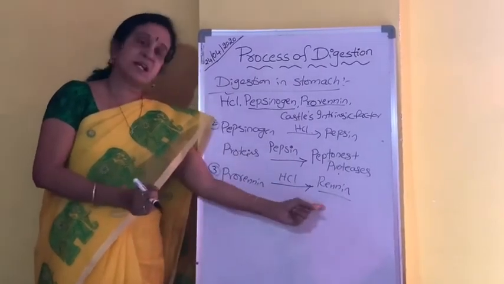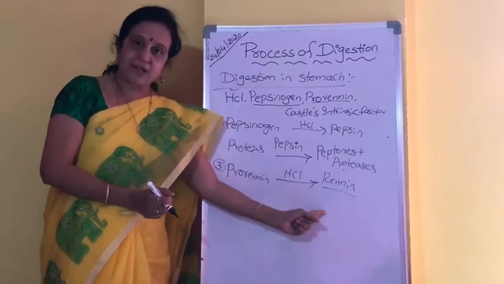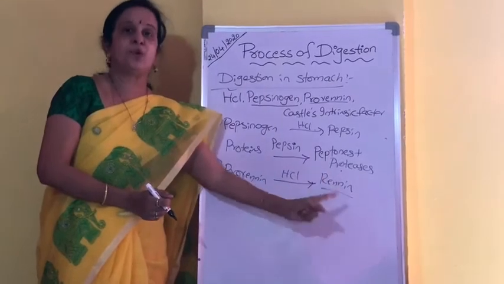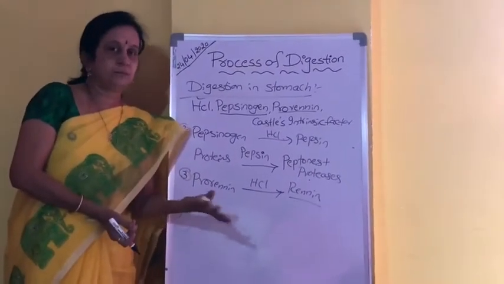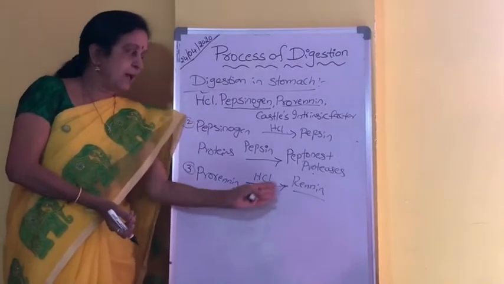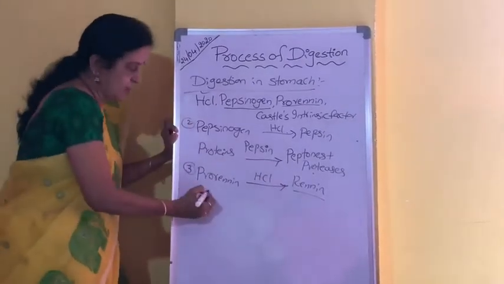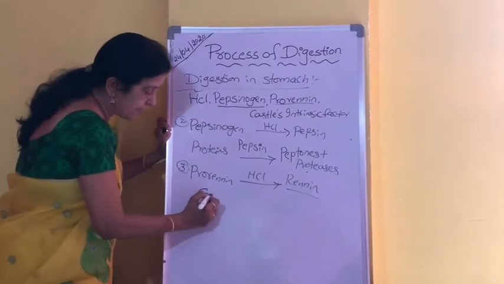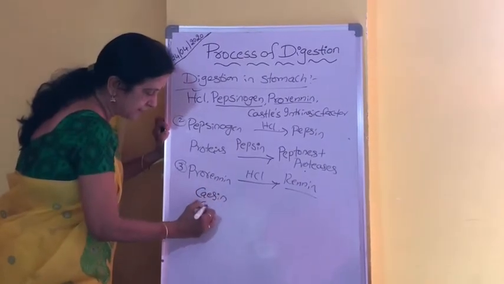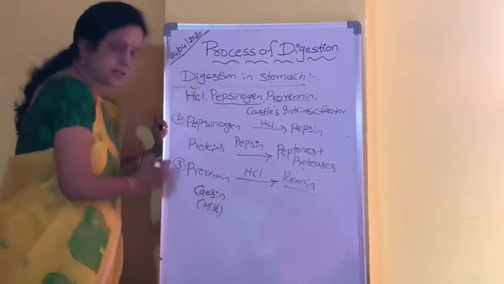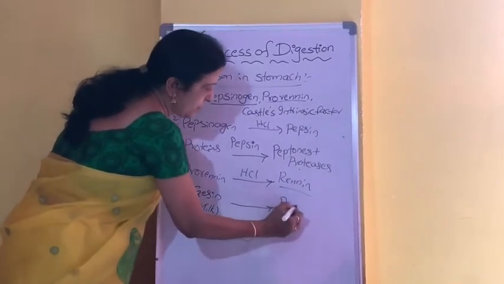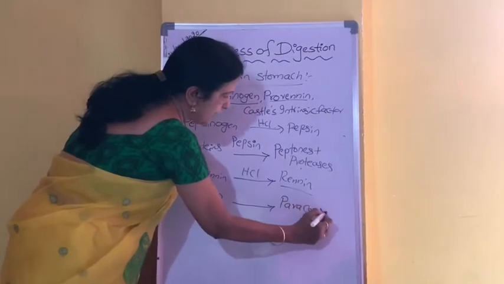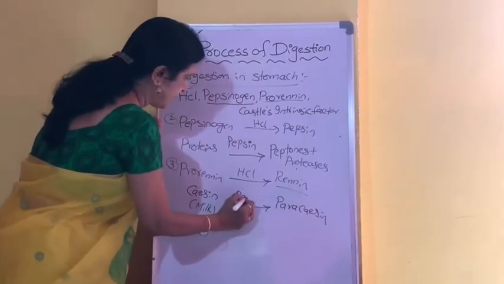Because this renin enzyme acts on the milk protein. And you know very well what the food of infants is? Milk only. In the milk there is a protein called casein. What is the protein present in milk? Casein. So this casein will be converted into para-casein by renin